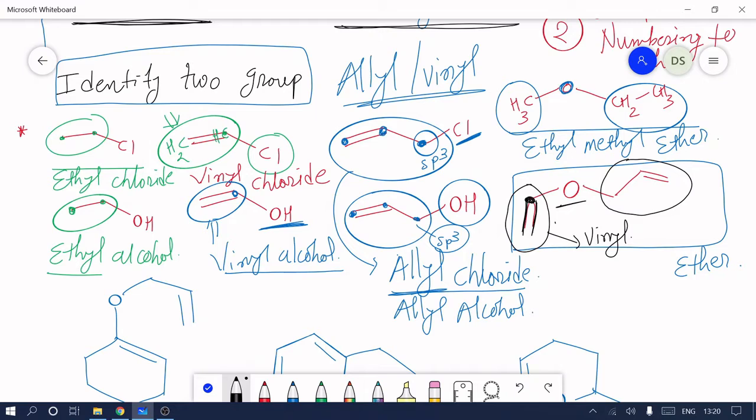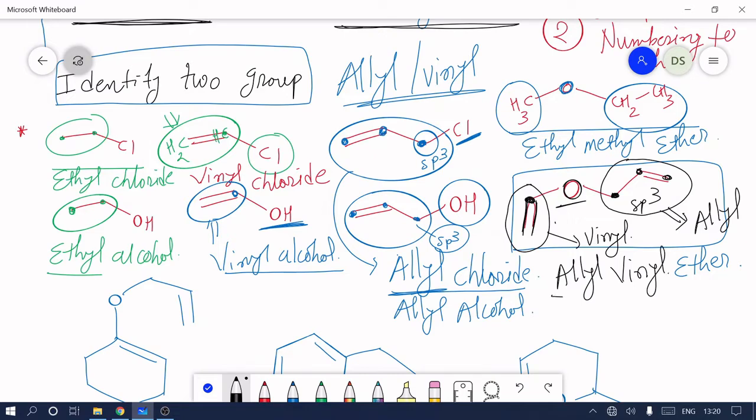Out of these 3 carbons, 2 are from the double bond and 1 from the sp3 carbon, and this sp3 carbon is directly attached to oxygen. That's why this group is called allyl. Now the name of this molecule is allyl vinyl ether.